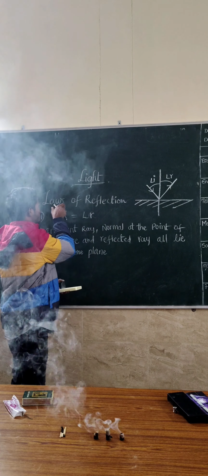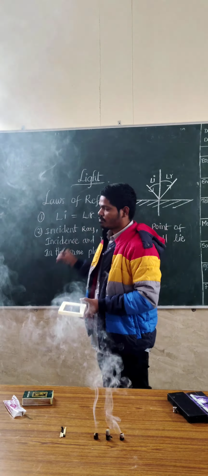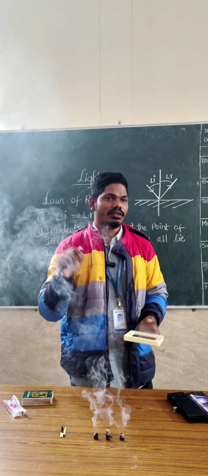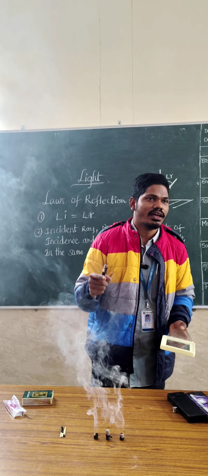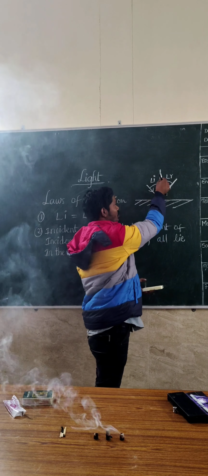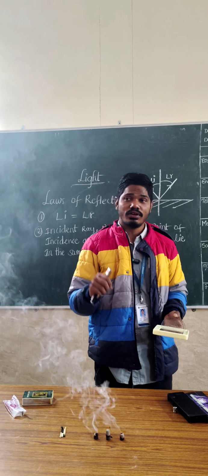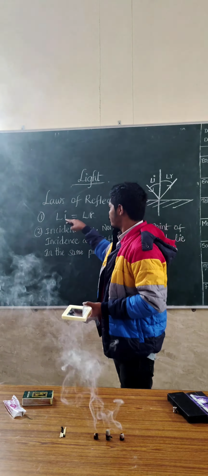After that we discussed the laws of reflection. What is the first law of reflection? Angle I is equal to angle R. What is angle I? The angle between the incident ray and the normal is called the angle of incidence. What is the angle of reflection? The angle between the normal and the reflected ray is called the angle of reflection. So the first law states that angle I is equal to angle R.